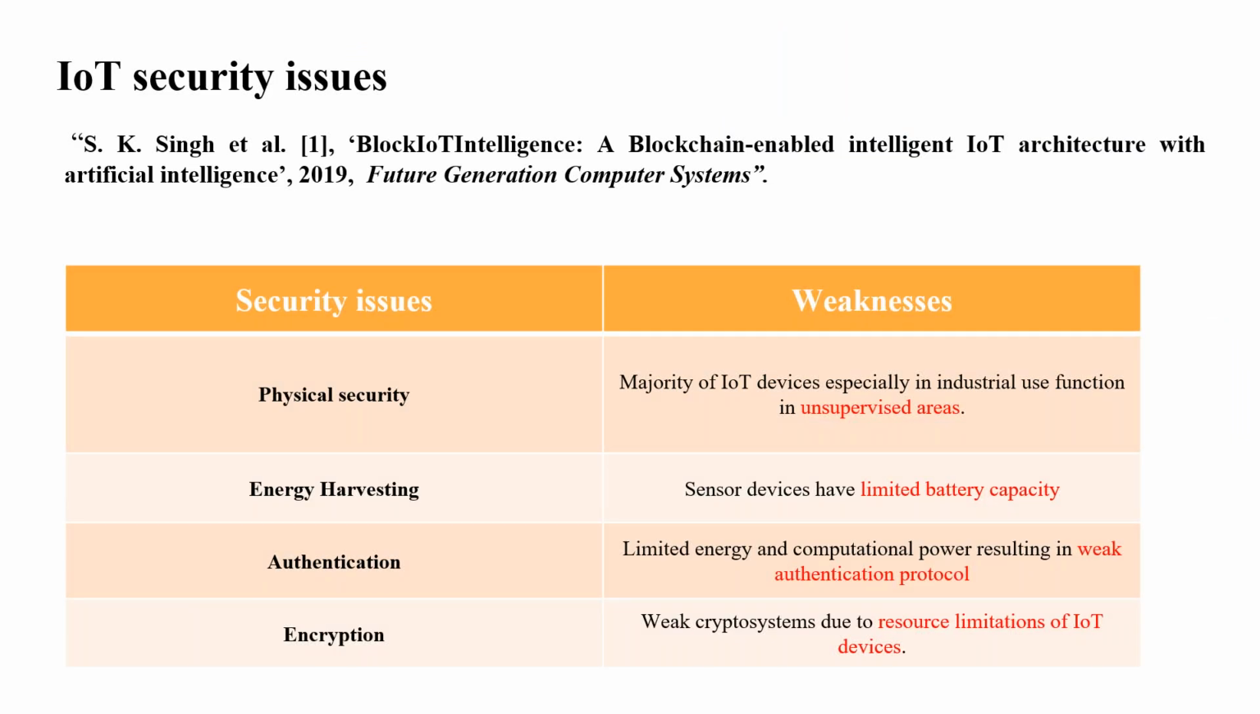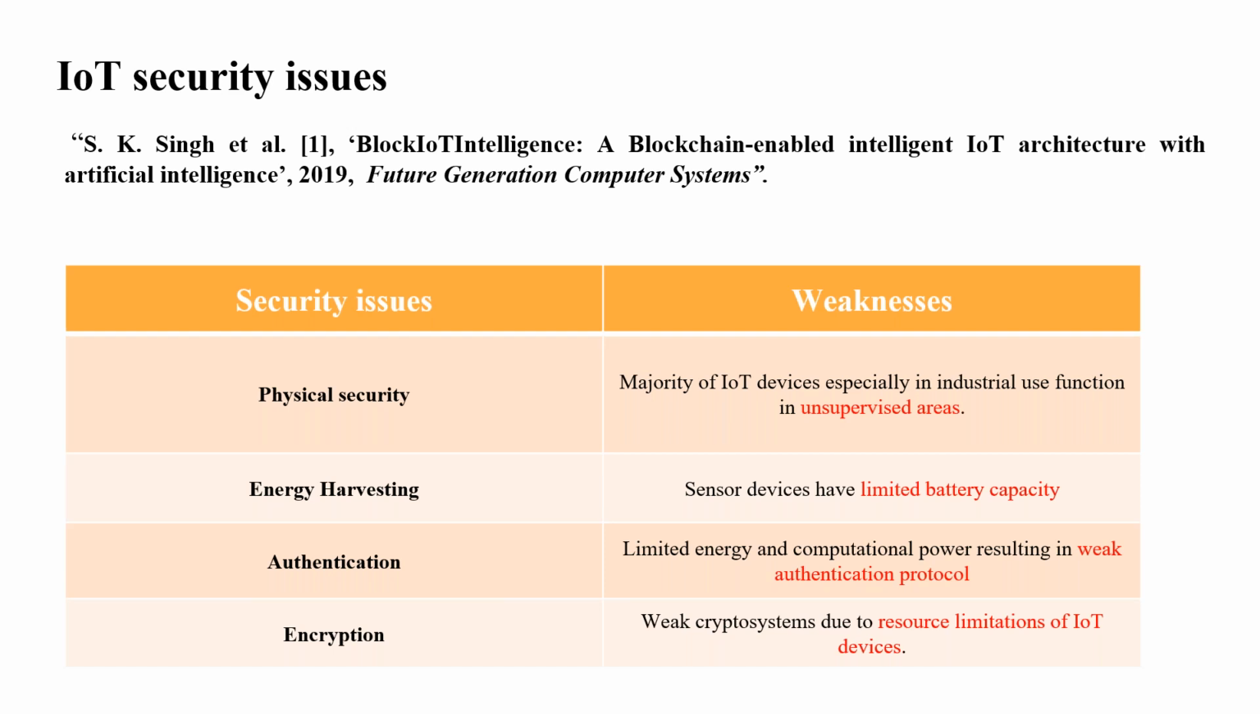There are a lot of security issues. First is the physical security issue, because a majority of IoT devices, especially in industry, function in unsupervised areas. So this is a main security issue in physical security. Second is energy harvesting. A lot of sensor devices have limited battery capacity. Nowadays mobiles, laptops and many IoT devices have a simple battery, and the battery has some limited capacity. So this is also an issue for IoT.